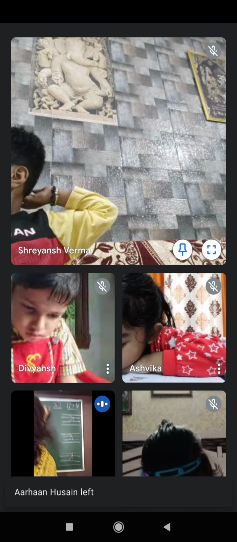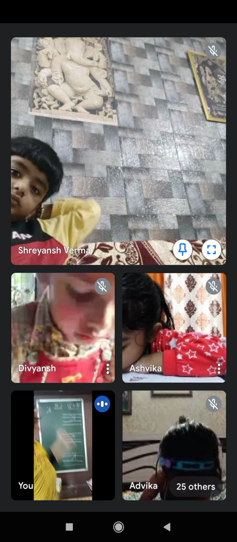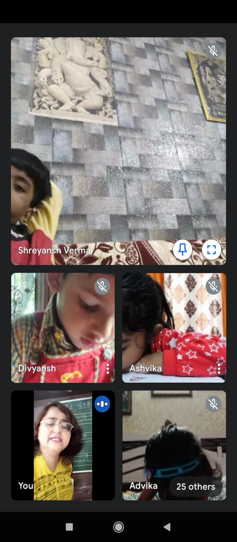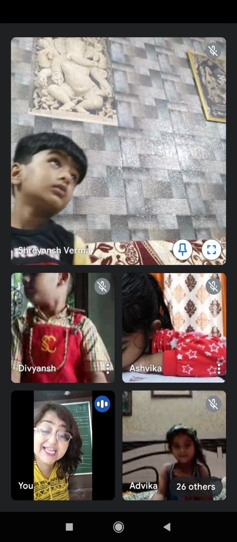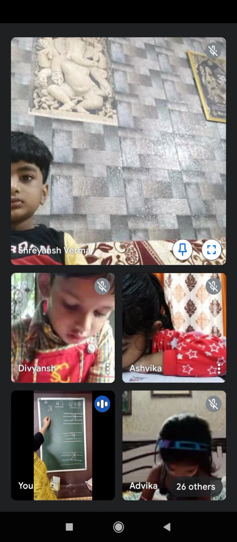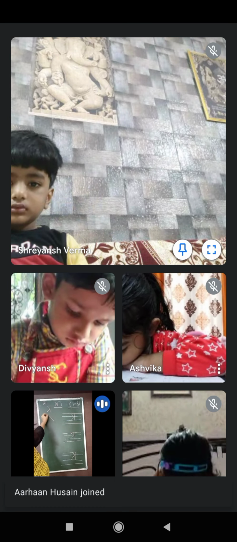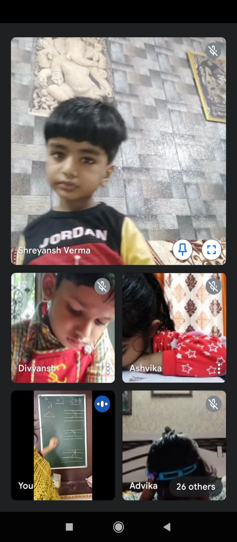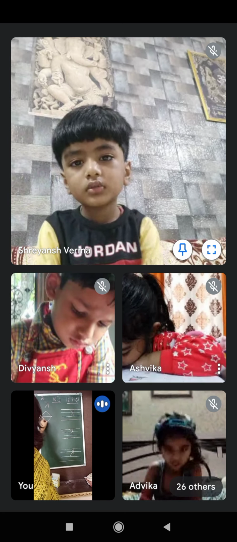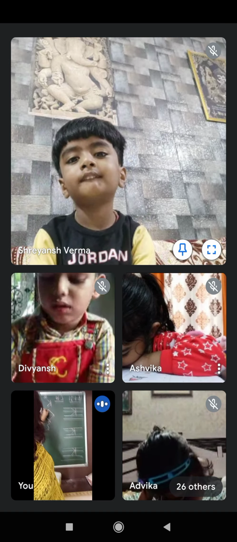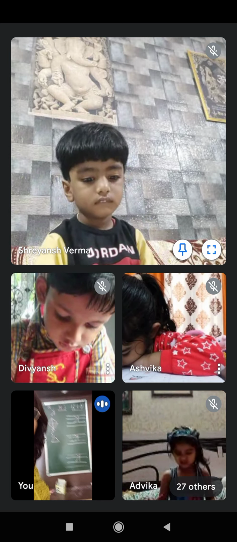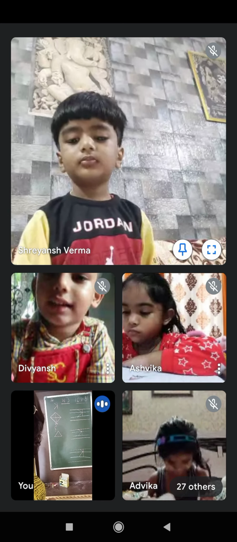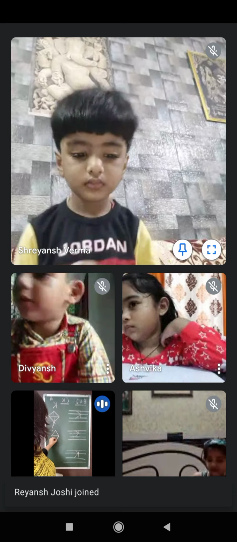K. Letter K. K says K. K for kangaroo. Kite. Kitten. K. Okay. अब kite कैसे बनेगी? See, make a triangle like this. Then again make a triangle and then like this. This is a kite. See, you make a triangle. सबको triangle बनाना आता है? Triangle, triangle. Okay. Then again slanting line down, and like this.